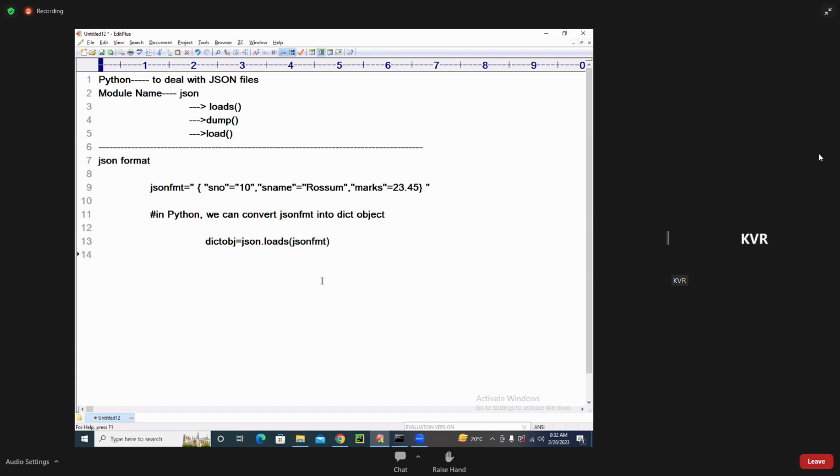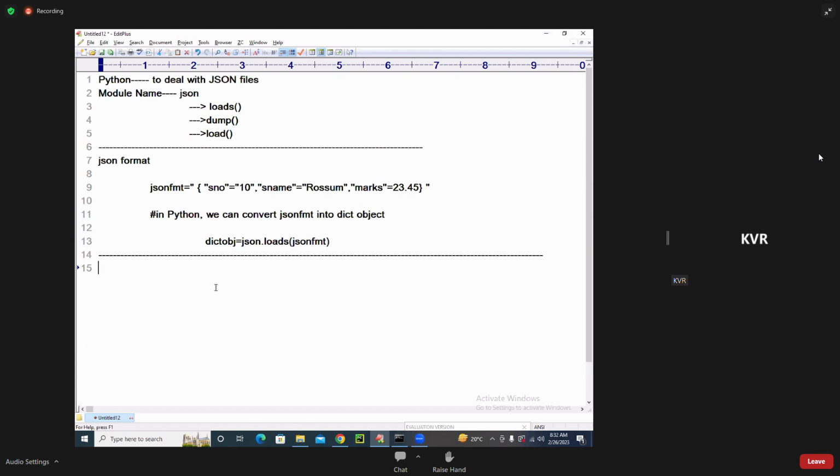Did you understand? json.loads of json_fmt. The loads function converts the normal JSON file format into a dict object. Is it understandable?